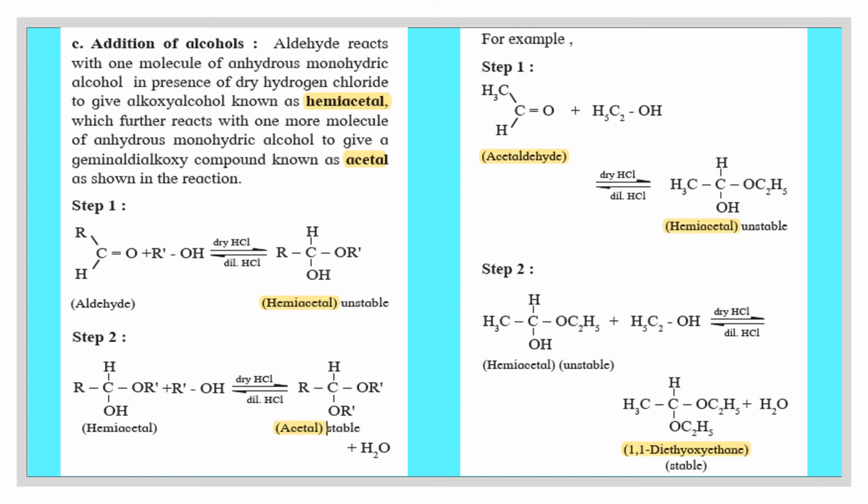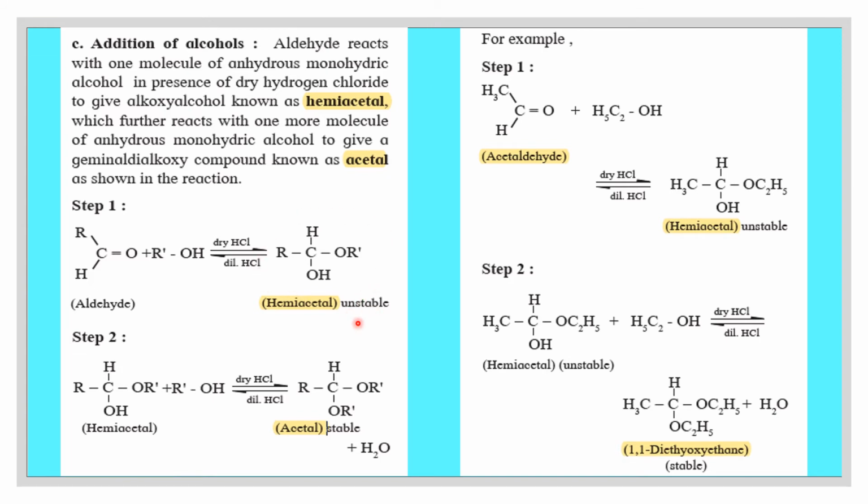See the chemical reaction. In step 1, aldehyde reacts with one molecule of monohydric alcohol. Here this alkyl group gets attached to this oxygen atom and OH group gets attached to this carbon atom. Double bond becomes single bond. This is known as hemiacetal, which is an unstable product.